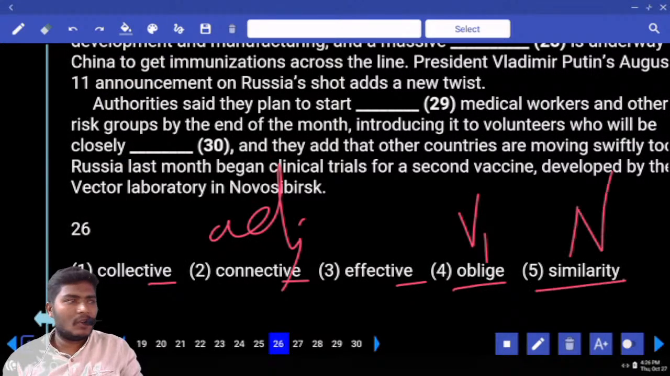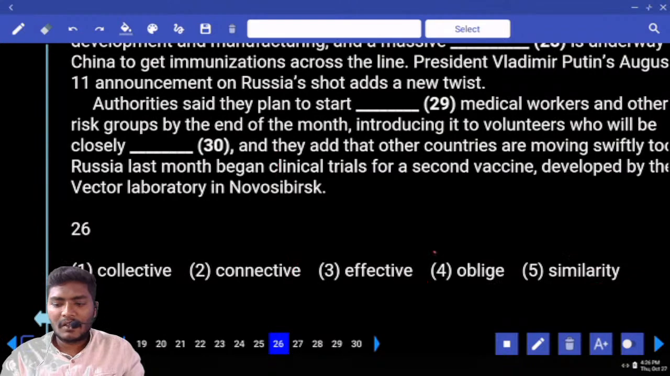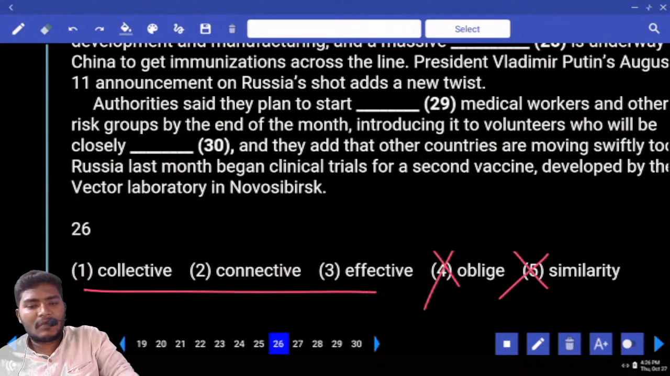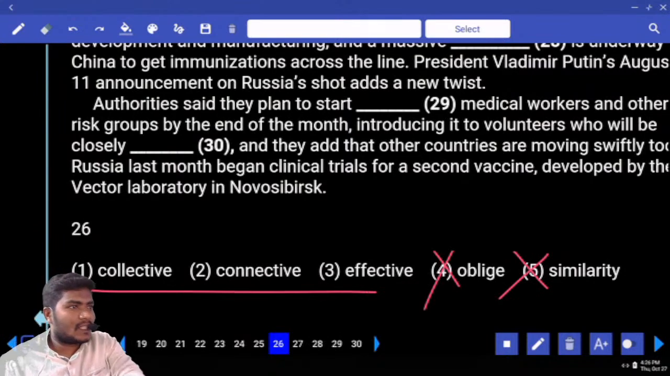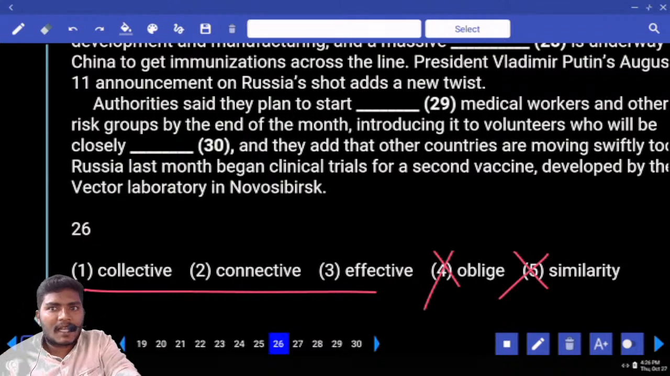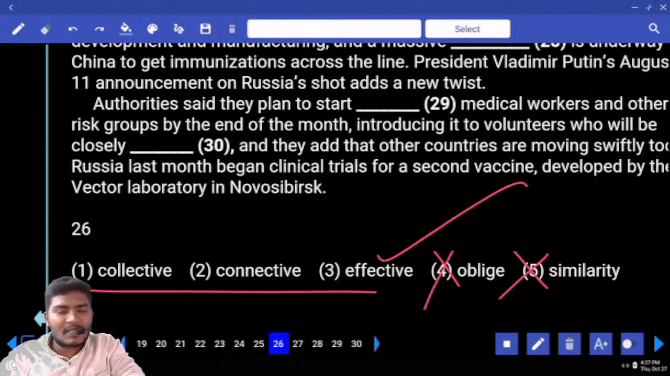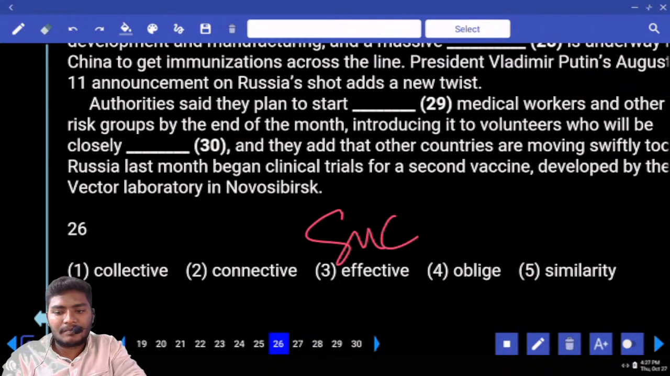Similarity is nothing but the noun form. How many options can we eliminate here? Fourth one and fifth one. Your answer must be collective, connective or effective. Collective in the sense of performance and unity together. Next, connective in the sense of which is related. Next, effective in the sense of which is successful.